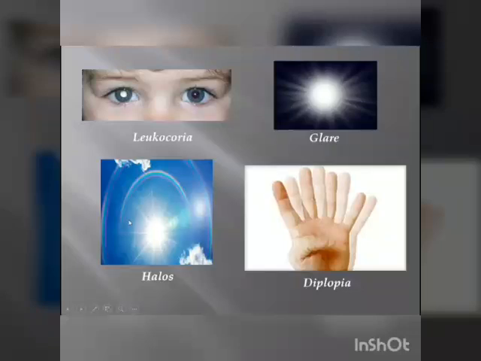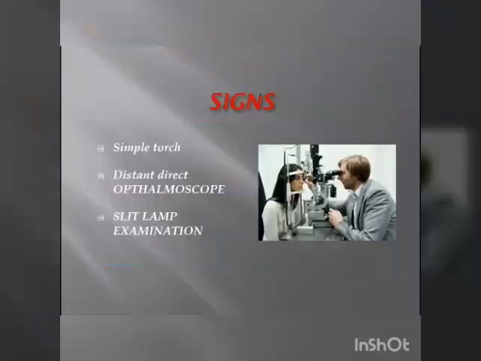And if the cataract is in one eye only, he may complain of double vision, diplopia, because due to large opacities, two different images will form in his two eyes. Now the doctor will examine the patient's eye to confirm whether it's cataract or not. If yes, it is of which type and of which extent or stage.